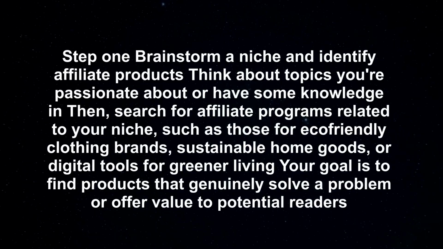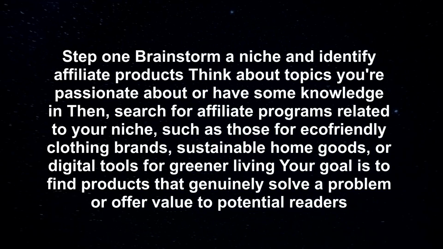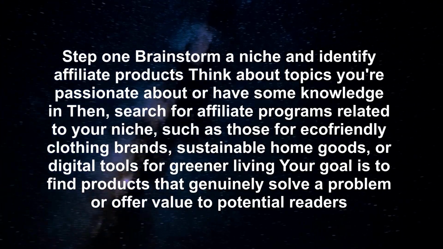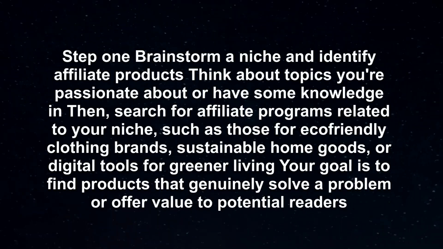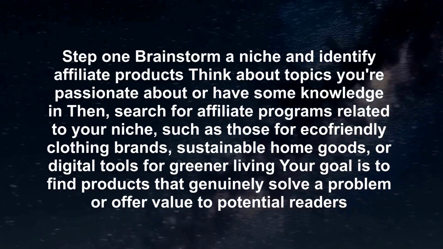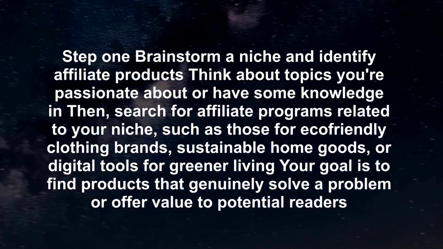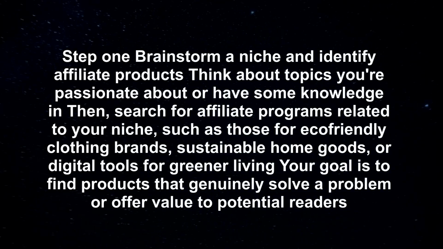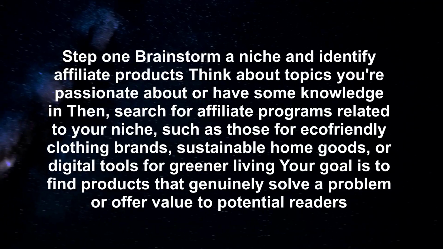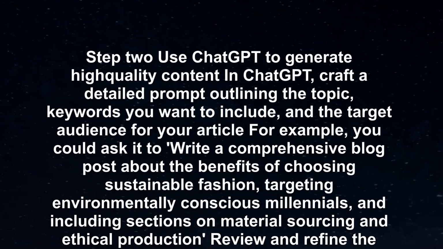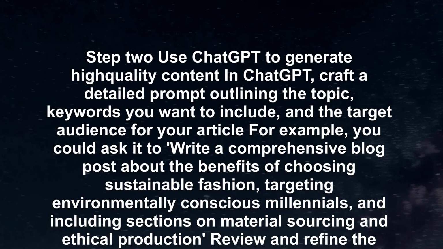Step 1. Brainstorm a niche and identify affiliate products. Think about topics you're passionate about or have some knowledge in. Then search for affiliate programs related to your niche, such as those for eco-friendly clothing brands, sustainable home goods, or digital tools for greener living. Your goal is to find products that genuinely solve a problem or offer value to potential readers.